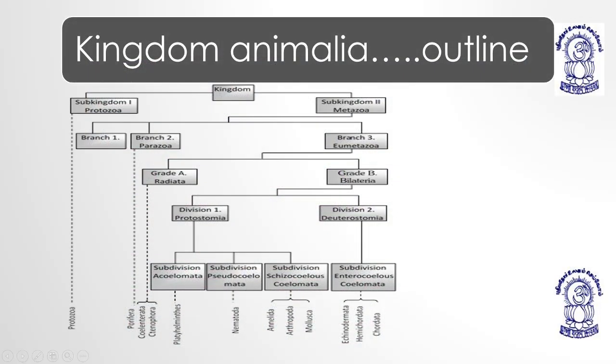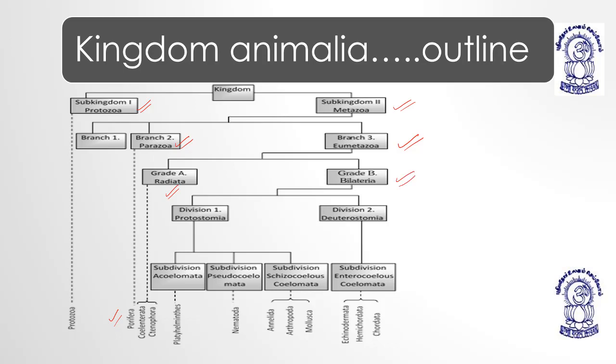This is the kingdom Animalia outline. The kingdom Animalia is divided into protozoa, which is a subkingdom, and metazoa. Protozoa is something very different. It basically covers only protistans. And subkingdom metazoa includes parazoa and eumetazoa. In parazoa we study about porifera, which are made up of cells only. In eumetazoa we study about radiata, which means radial symmetry.